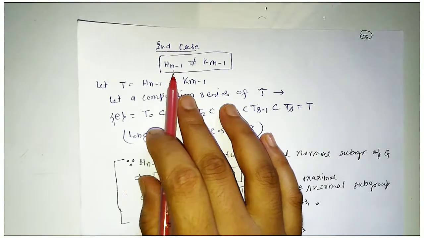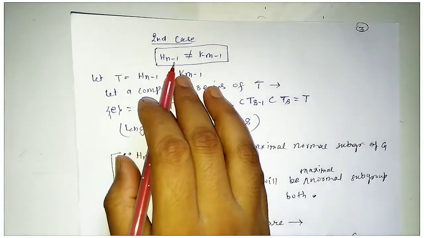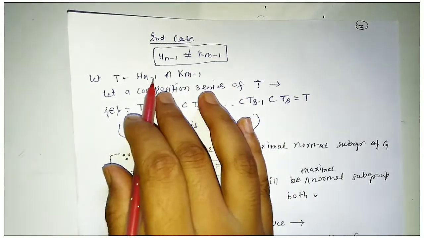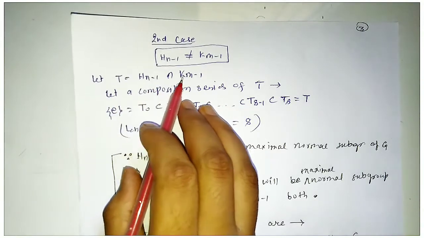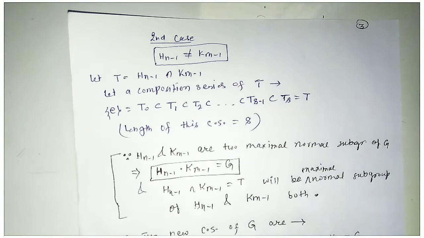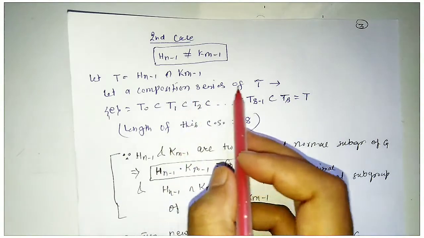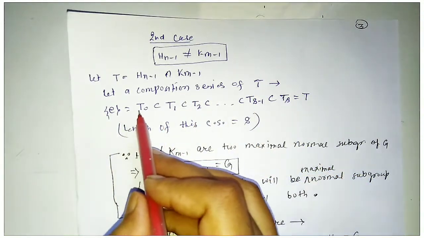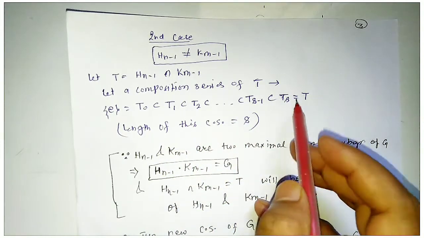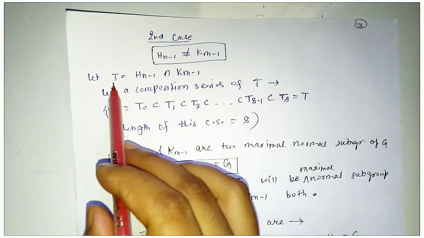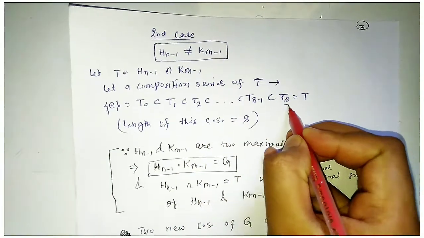Second case, here Hn-1 is not equal to Km-1. So first, as these are subgroups, the intersection will also be a subgroup, and let T be equal to Hn-1 intersection Km-1, and T is a subgroup, so it also has a composition series. So let the composition series for T be like this: T0 is a subgroup of T1, is a subgroup of T2, and up to Ts, which is equal to T. So this is a composition series for this subgroup T, and the length of this composition series will be equal to s.